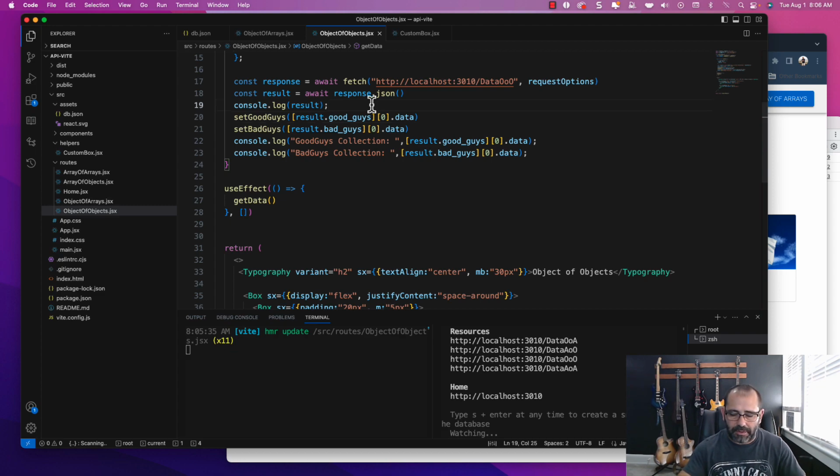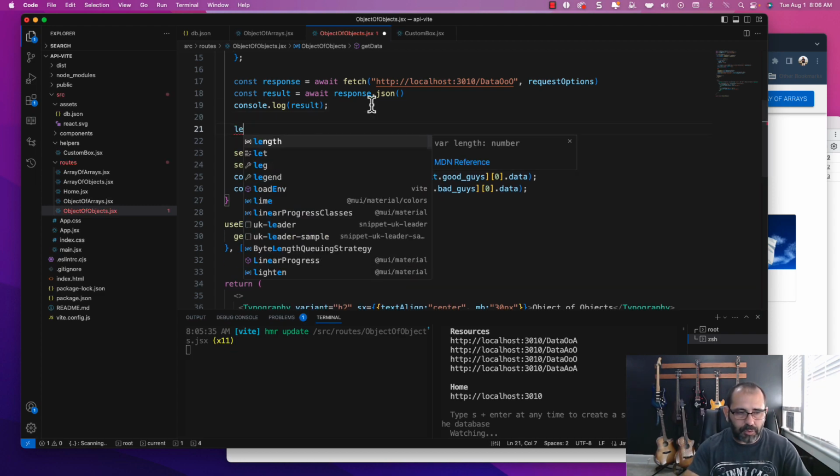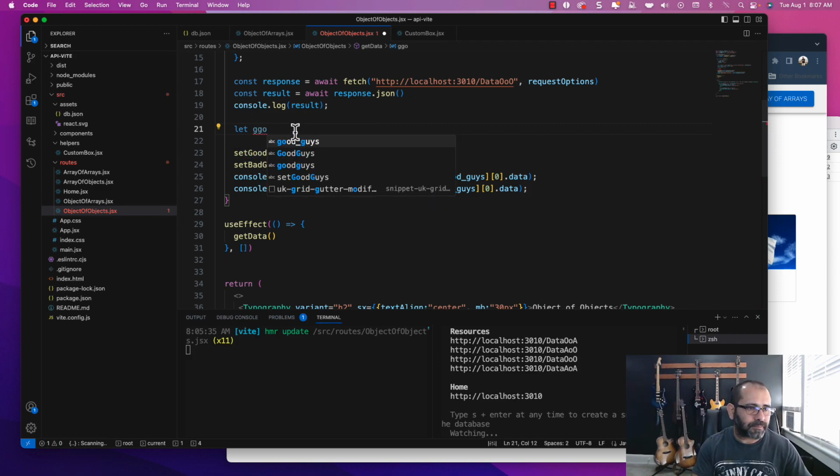So I would prefer to do a refactoring of all this shape for the state before I set it into the state. You know what I mean? Let's just get it all together, and then once it's all together, I can put it here, instead of grabbing this entire thing and putting it there and then trying to fix it inside the state. So I'm gonna get these guys, let's say goodies.